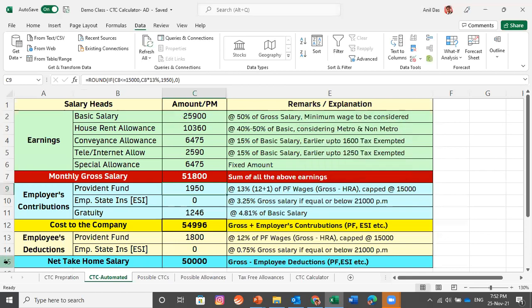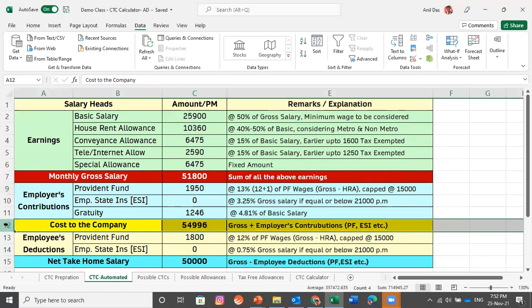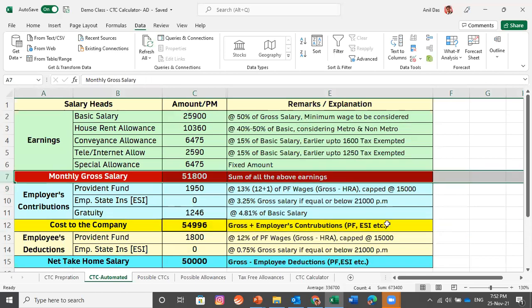See, 50,000 has come as take home salary. Cost of the company is 54,996, for which we were not very concerned, and the monthly gross salary is 51,800. This is how the salary, or CTC and Excel, should be designed. In our actual classes, we teach people to create or design these kinds of Excel sheets.